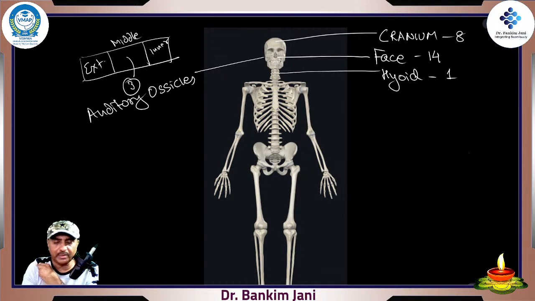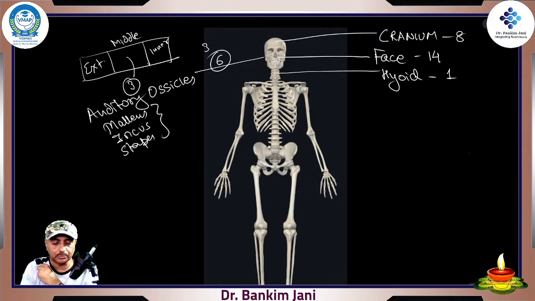Ossicles means very small bones, extremely small. Their names are malleus, incus, and stapes. So three bones on both sides. So 3 into 2, that is 6. That's why I'm writing 6 over here.